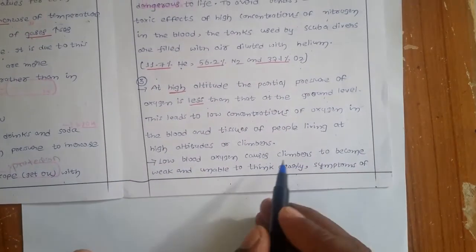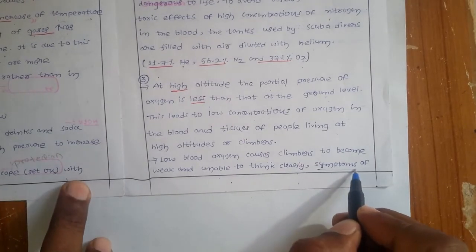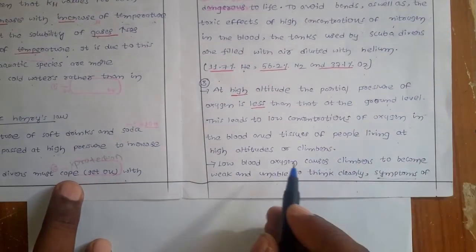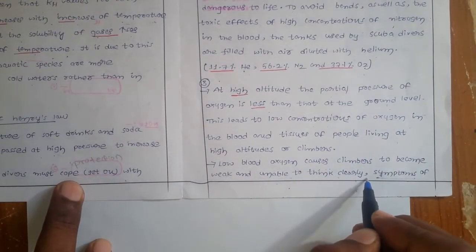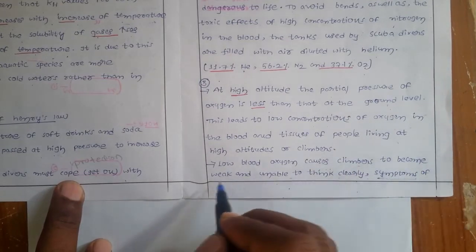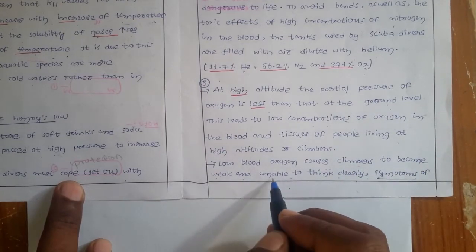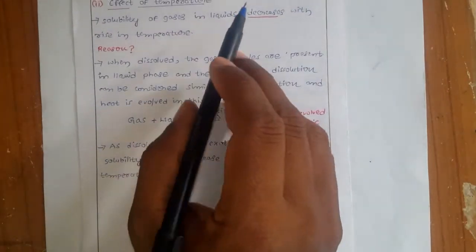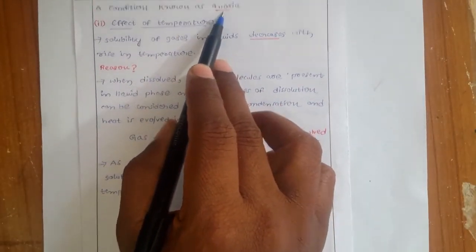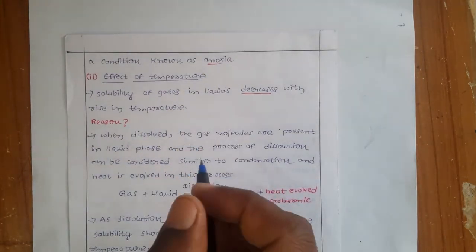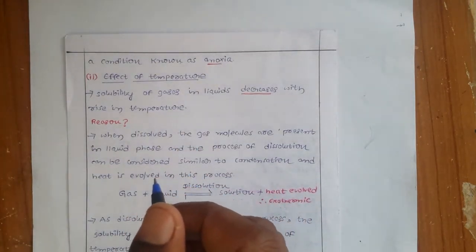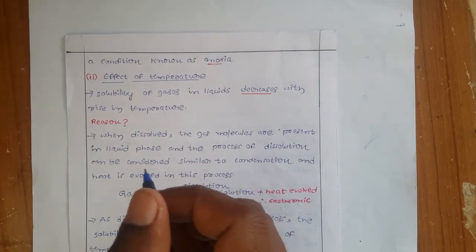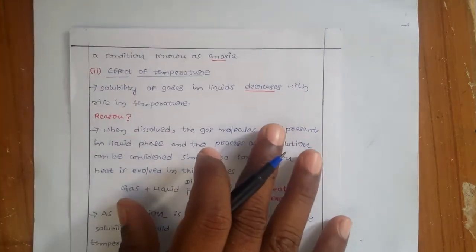Because of that, we feel some symptoms: we are unable to think clearly, we become very weak, and there are symptoms like anoxia. So these are the applications of why we are reading Henry's law and why it is important.